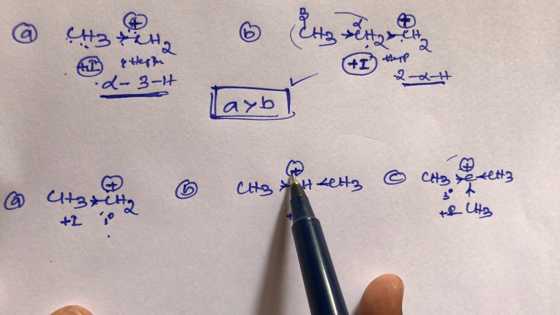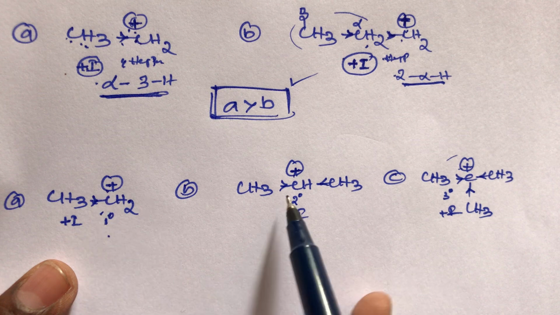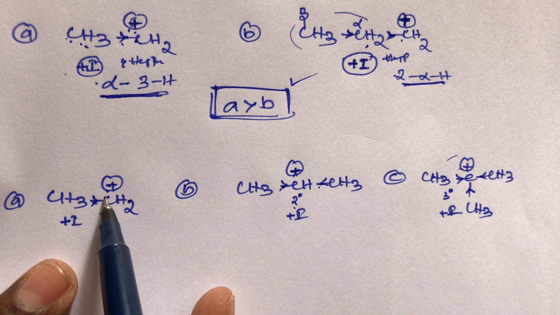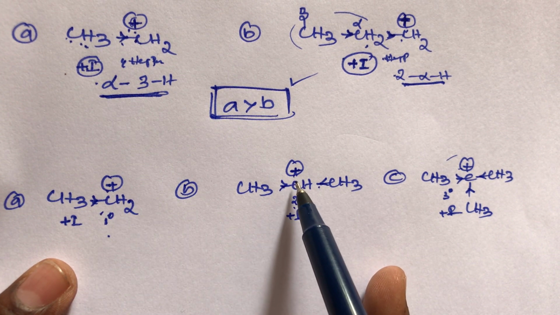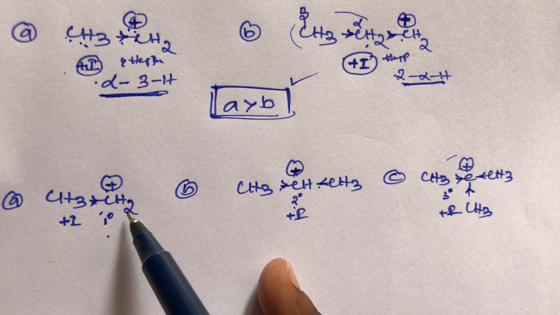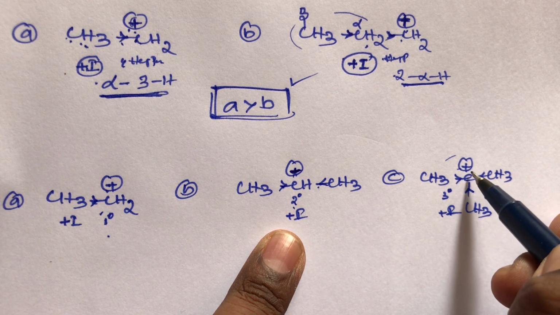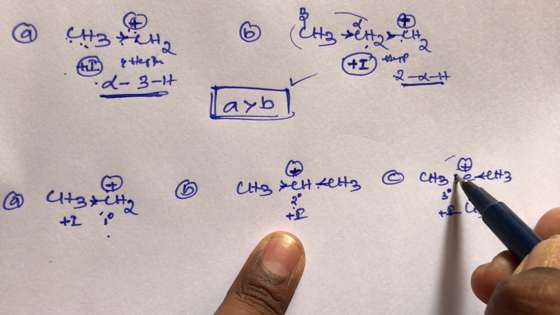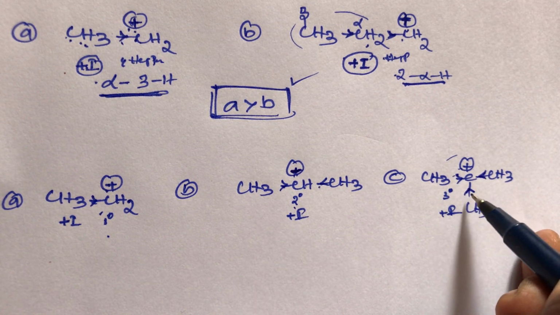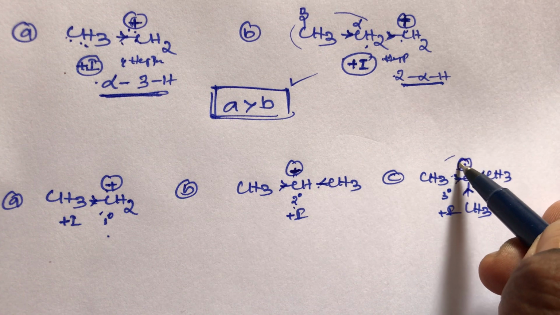Here also positive charge, and here also positive charge, here also positive charge. Here only one methyl group is there, so the positive charge slightly decreases. Here two methyl groups are there, so more electron releasing groups. So compared to A compound, B compound has more electron releasing effect, and the positive charge decreases more. And compared to B compound, in C compound the positive charge almost completely disappears, because three electron releasing groups are there. So the positive charge is greatly decreased.